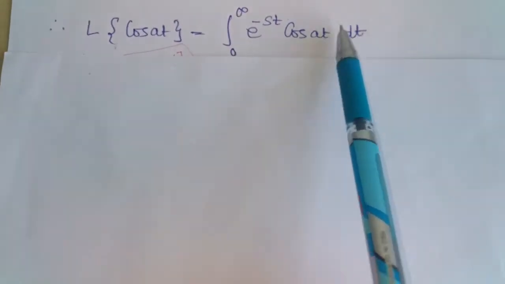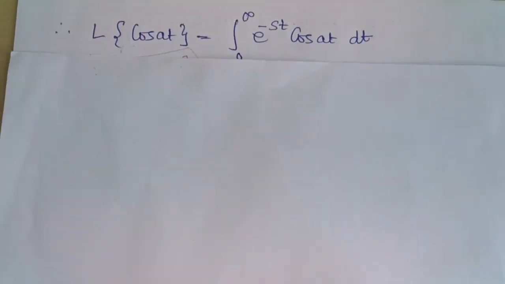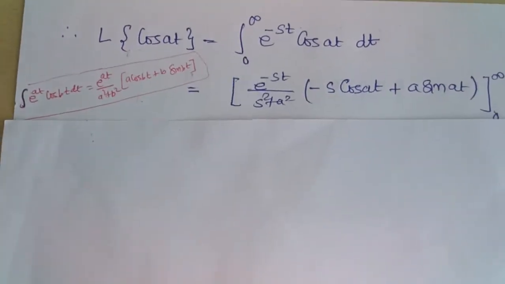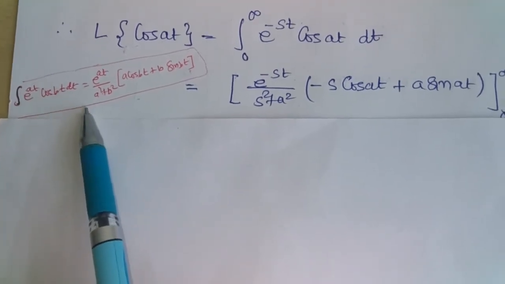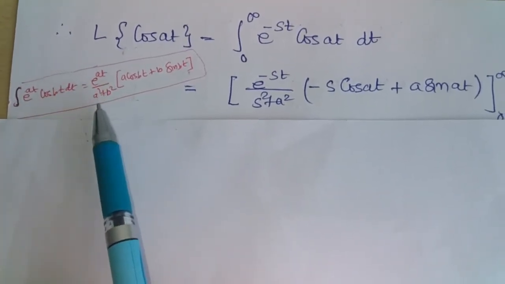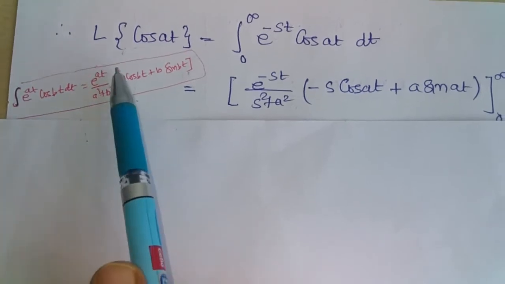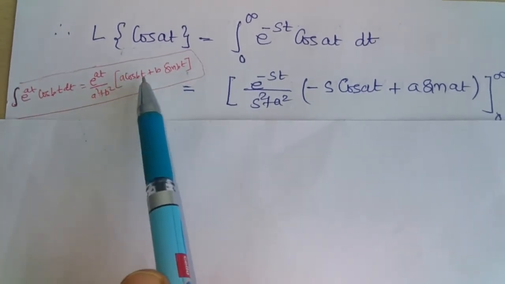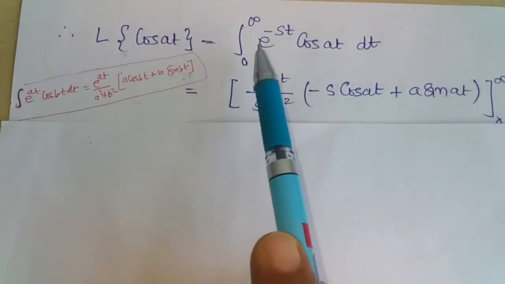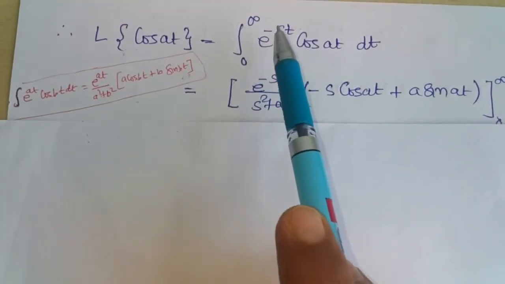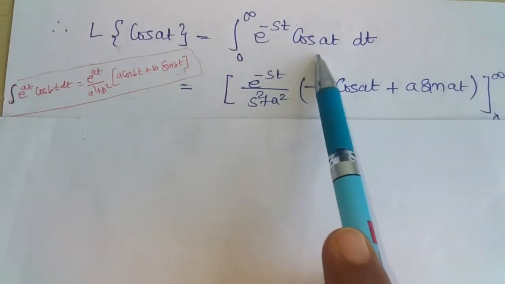Now we integrate this expression using the formula that the integration of e power at into cos bt is e raised to at upon a square plus b square multiplied by (a cos bt plus b sin bt). So here we have a is minus s and b is a.